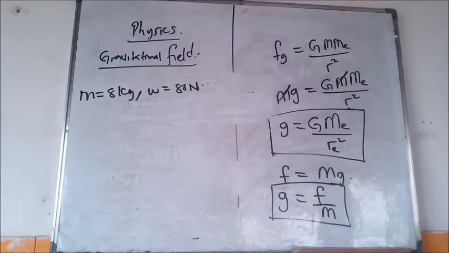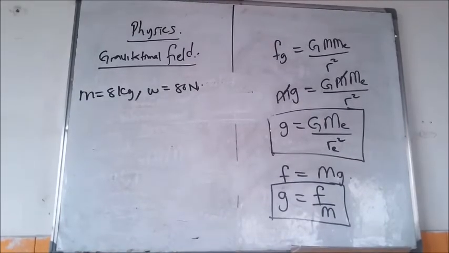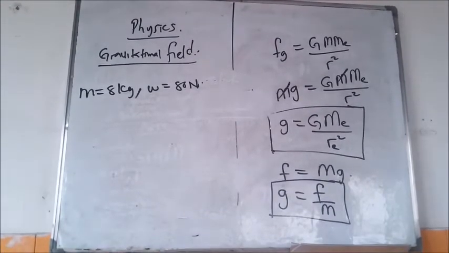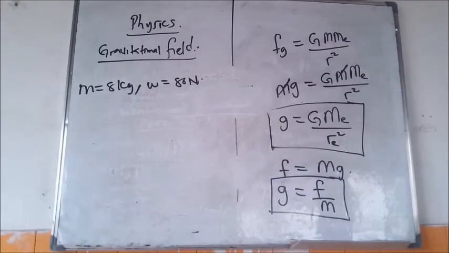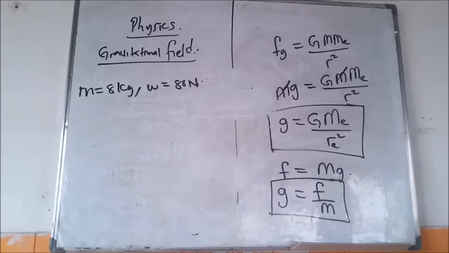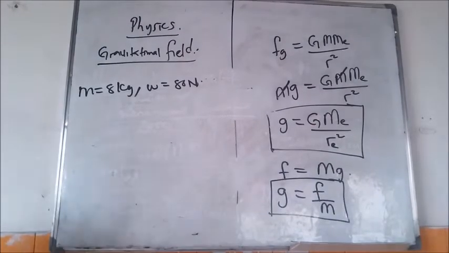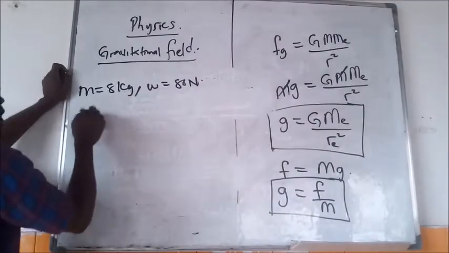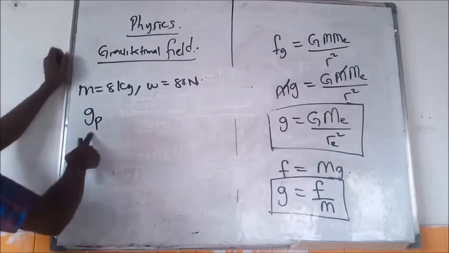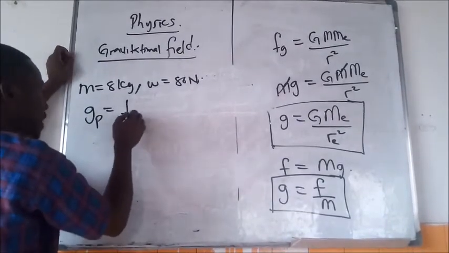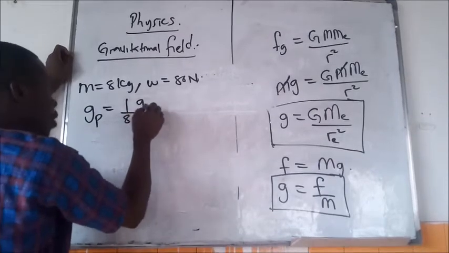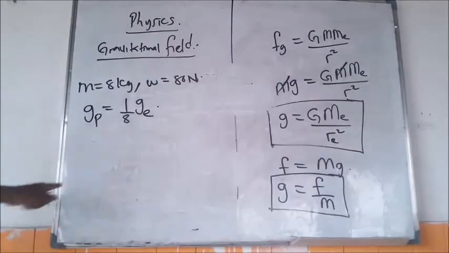That on Earth. Definitely, acceleration due to gravity on the Earth could be different from another planet. What they are now saying is that the acceleration due to gravity of a particular planet, we don't know the planet, is now 1 over 8 that on the Earth. Do you understand?